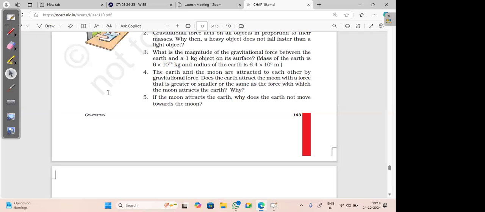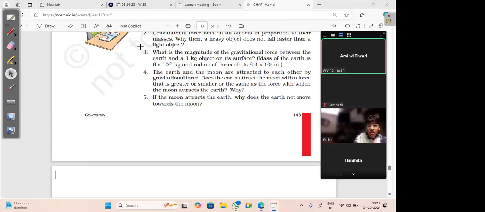See this question number 3, and try to solve it. I'll show you a trick.